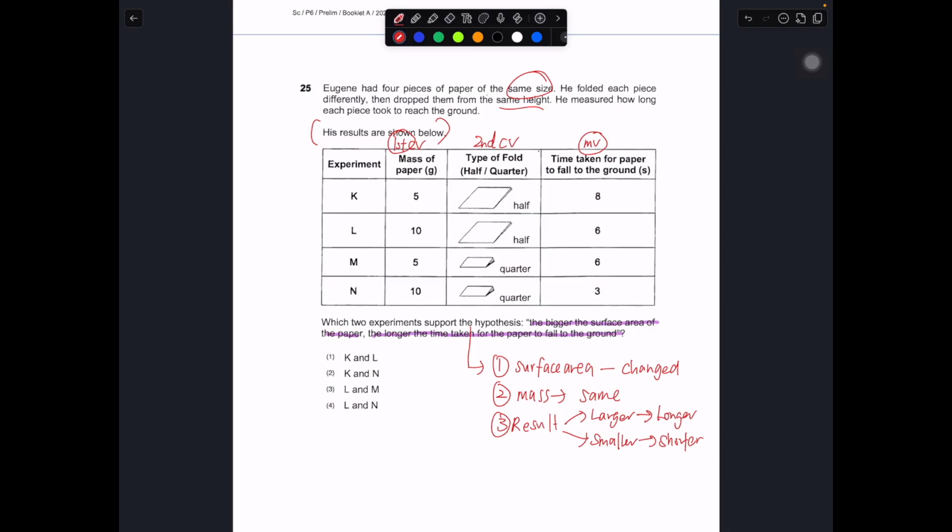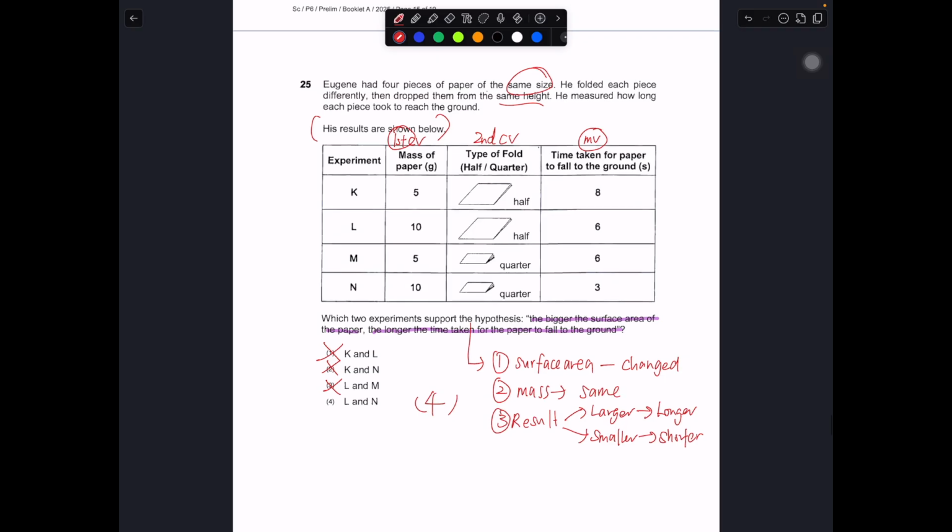So let's take a look at K and L. The mass of paper is different, so straight away wrong. Okay, K and N, the mass of the paper is different, straight away wrong. You don't even need to compare. Okay, L and M, the mass of the paper is also different, so don't need to compare. So the answer must be number 4. But let's take a look at why number 4 is the answer.